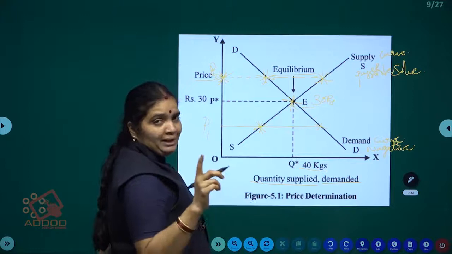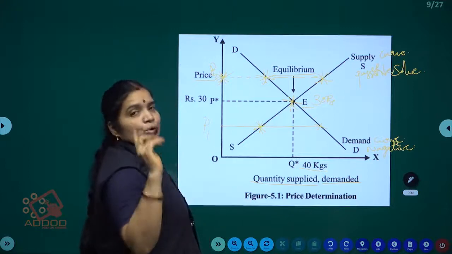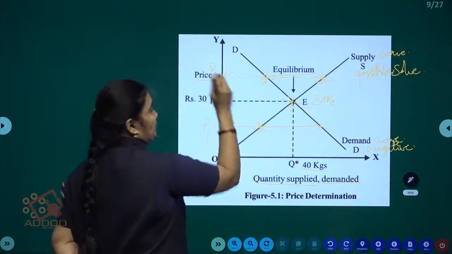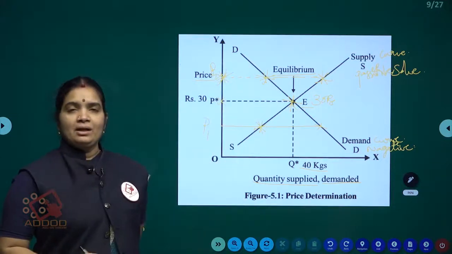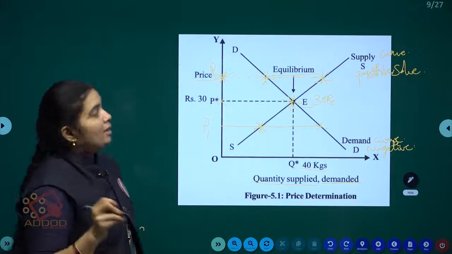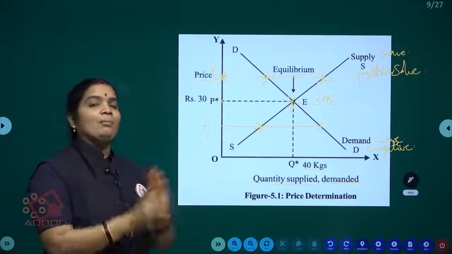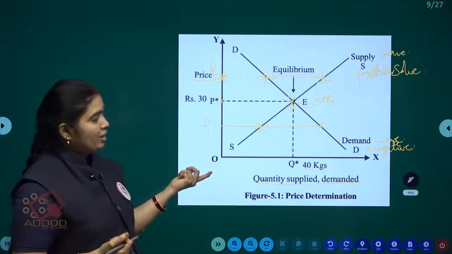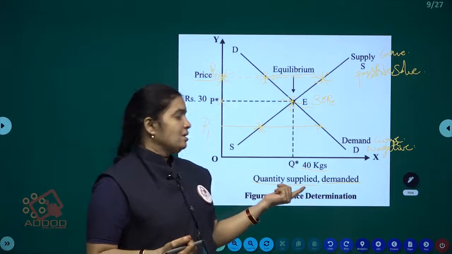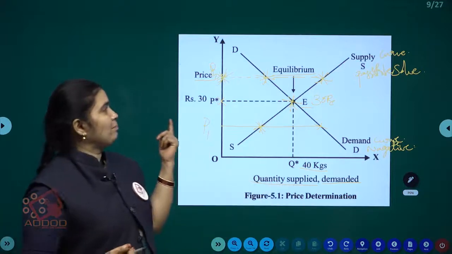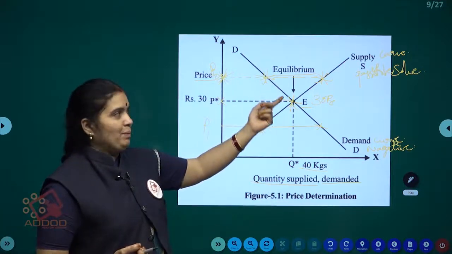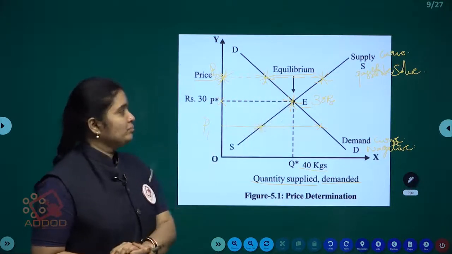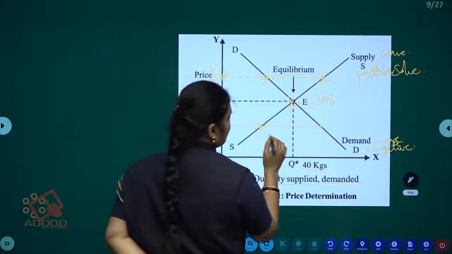Is it good for the market? Good for the seller? No. So immediately that man will decrease to P only. Clear guys? So this way we can decide price determination in the perfect market. Okay? So the OX axis represents supply and demand, the OY axis represents the price, SS is the supply curve, DD is the demand curve, both intersect at E. So here we can write like this also.